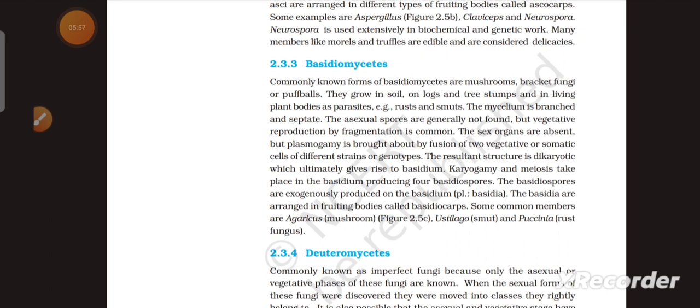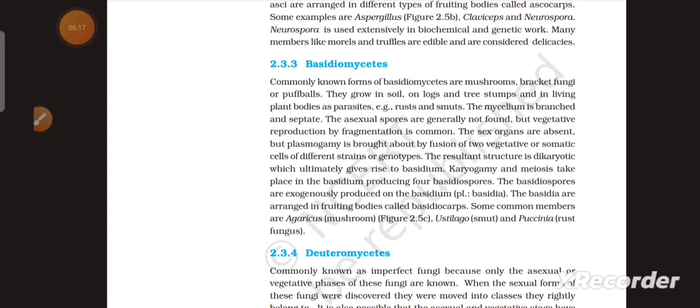Next one is Basidiomycetes. Commonly known Basidiomycetes are mushrooms, bracket fungi or puffballs. They grow in soil, on logs and tree stumps, and in living plant bodies as parasites, that is rusts and smuts. The mycelium is branched and septate.